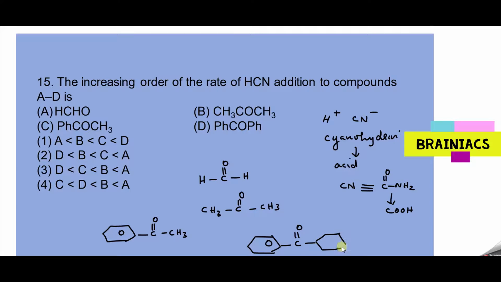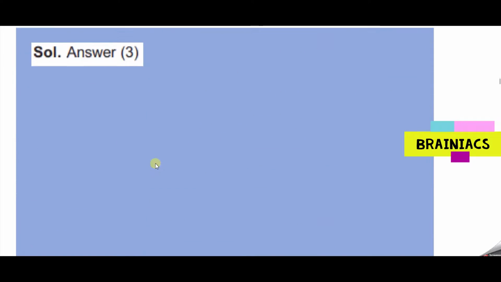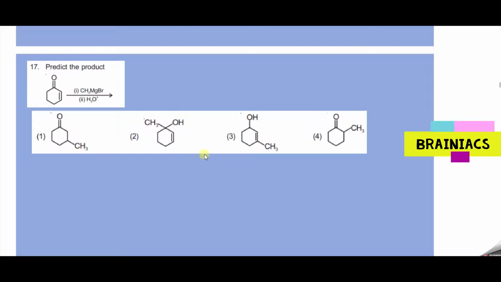It can enter into resonance with both of them. So who is having highest reactivity here? I can say first one A, then who will come? B, then C, then D. So A greater than B greater than C greater than D. Option 3 should be the correct answer. A greater than B, B greater than C, C greater than D. Yeah. Try out the next question. What will be the answer for this one?